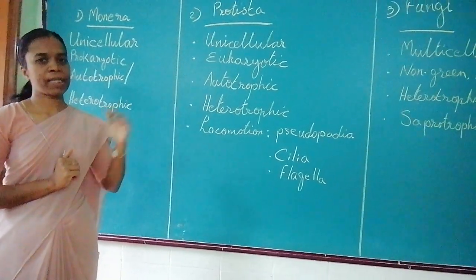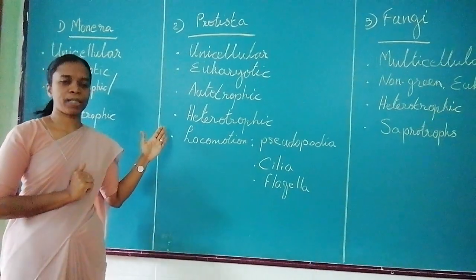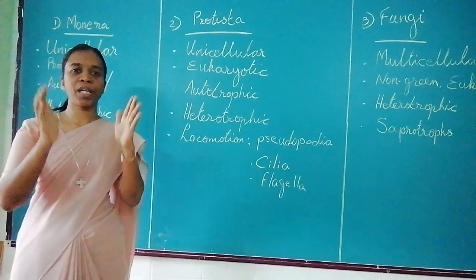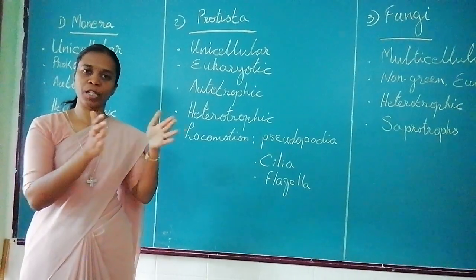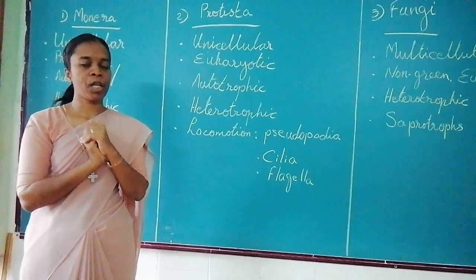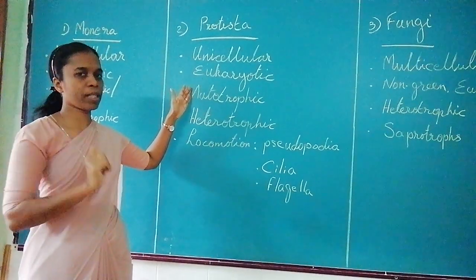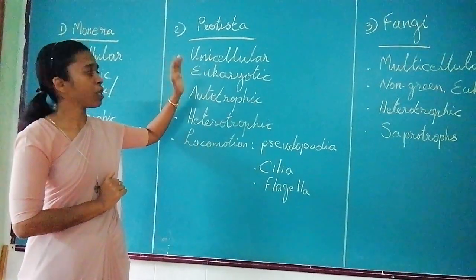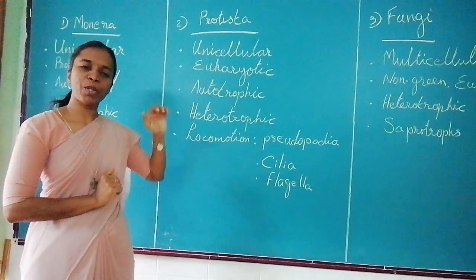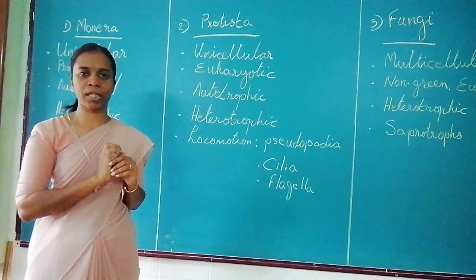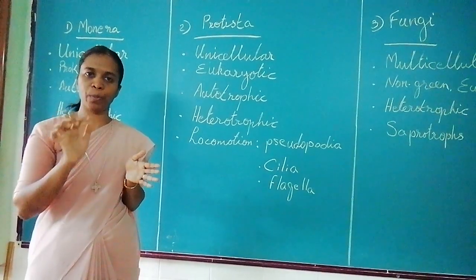Now we shall go to the next kingdom, that is kingdom Protista. Now what was the second criteria of Whittaker? If they have a eukaryotic cell, they are either unicellular or multicellular. All that is unicellular comes under kingdom Protista. So that is the first criteria. They are unicellular with a eukaryotic cell. What do you understand by a eukaryotic cell? They have a clear nucleus and cell organelles with proper membranes.